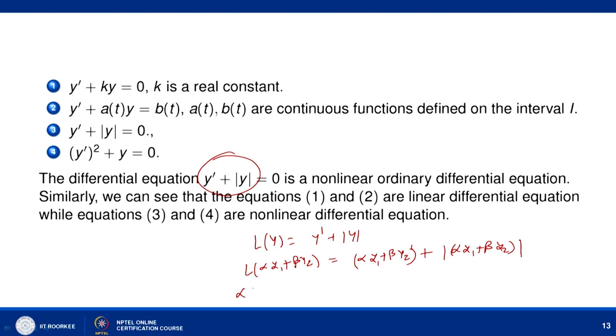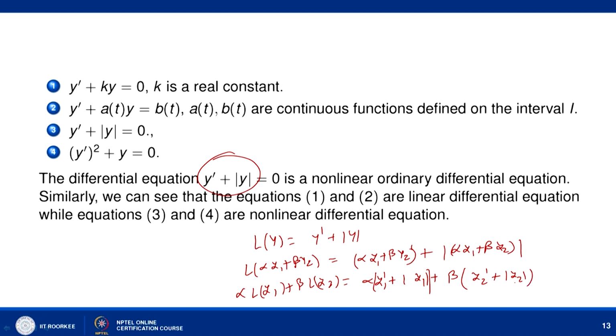If you look at alpha times Ly1 plus beta times Ly2, it will give you alpha times y1 dash plus modulus of y1, plus beta times y2 dash plus modulus of y2.